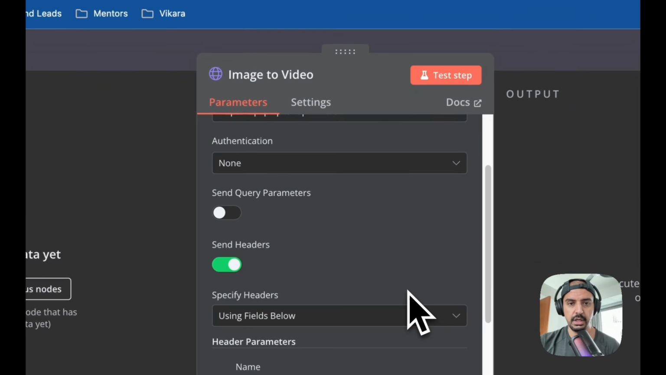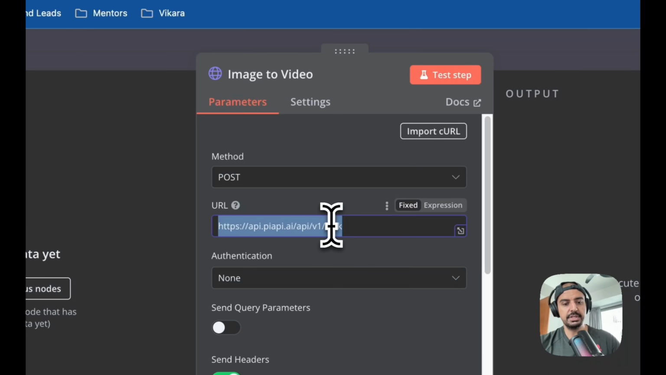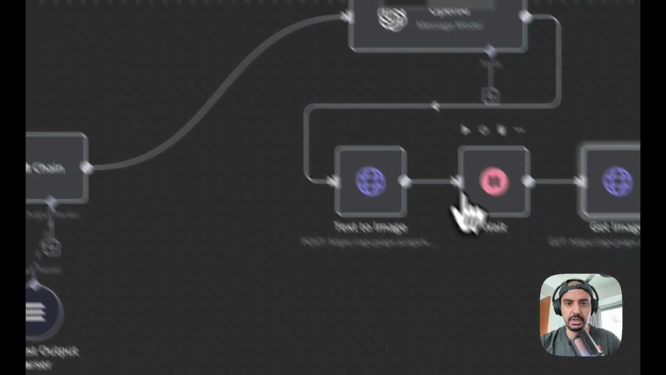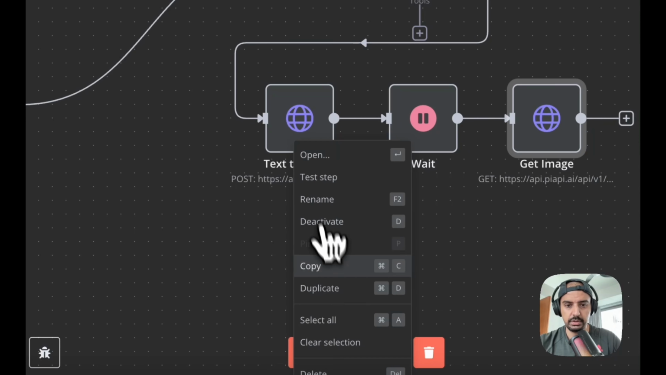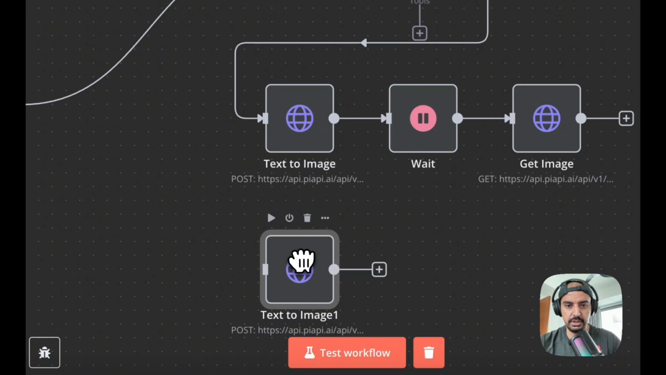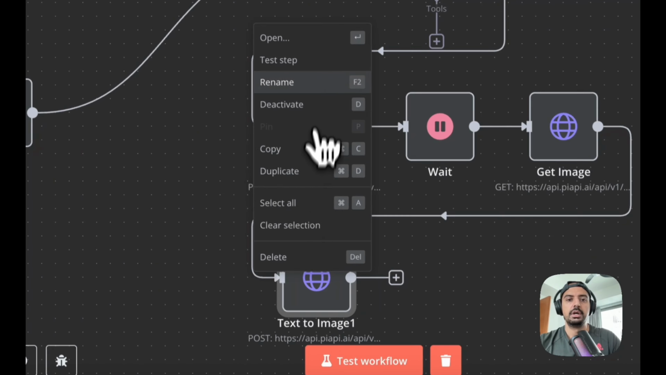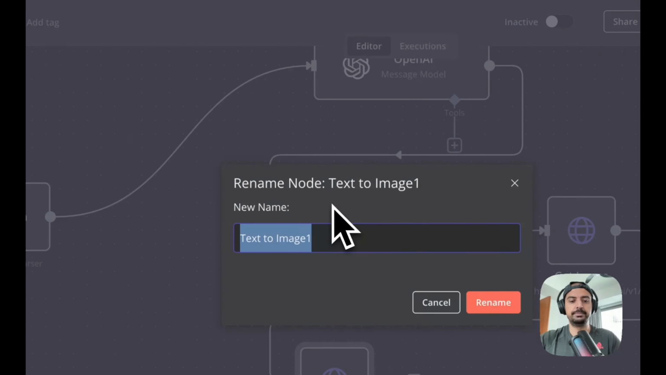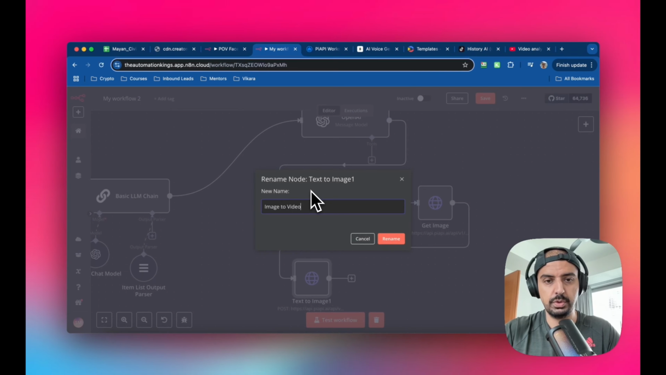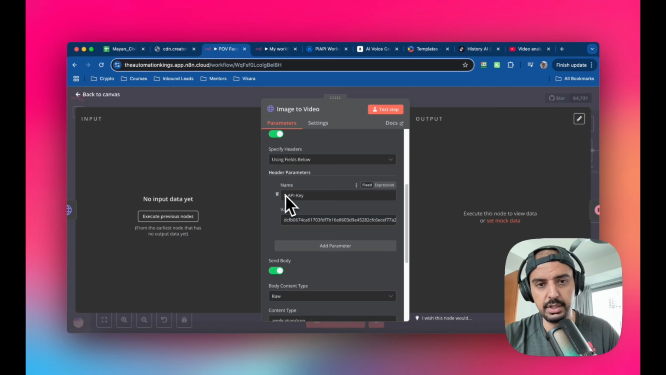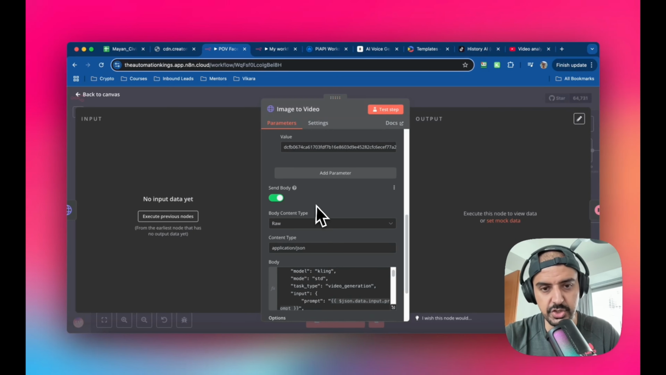So I'm just going to copy this. In fact, let me just duplicate this one, paste it here, and connect it up from the previous node. Let's rename this to image to video, which is what it is. Then I'm going to pull some information off this one here. Everything else, the headers and the API, are the same and don't change.